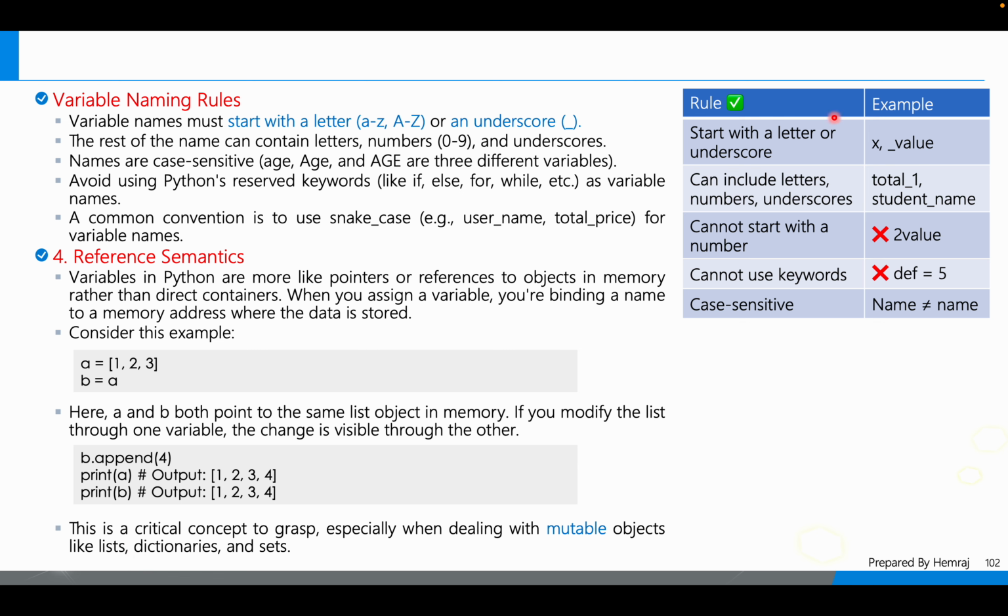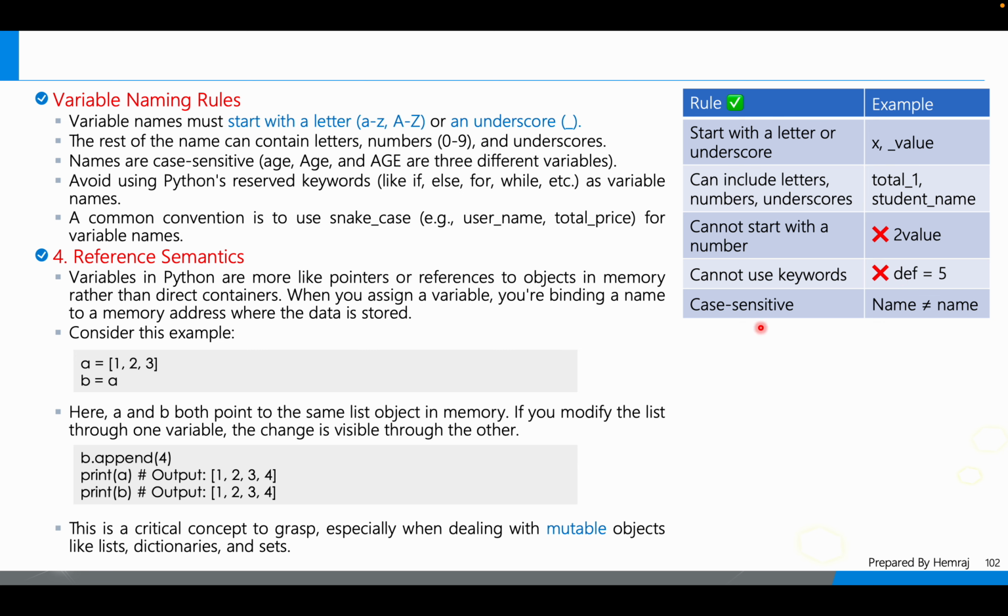So this is the summary of rules for naming variables. Start with a letter or underscore. It can include letters, numbers, and underscores, for example total_1, student_name. These are the examples. It cannot start with a number. Always remember this: a variable's name must not start with the numbers 1, 2, 3, 4, 5, 6 and so on. Cannot use keywords. As already mentioned, no keywords are used for naming any variables.